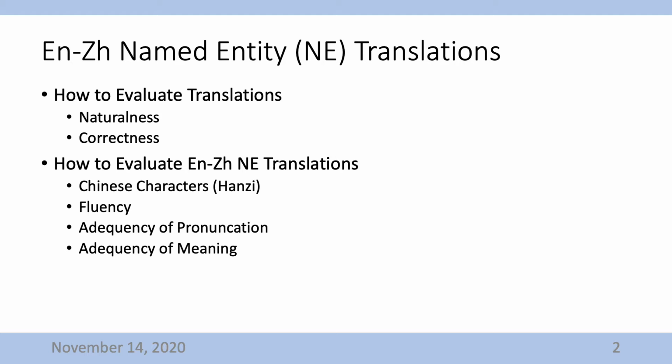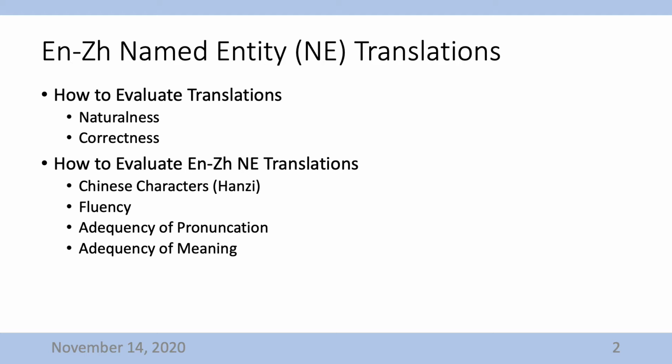So we propose the task of generating and evaluating new translations from English to Chinese, focusing on named entities. Considering general NE translation, the same as the criteria of text translation, the translation should be natural in the target language as well as have the same meaning as the source language. Besides, English to Chinese NE translation should also consider the selection of Chinese characters, Hanzi, because one thing could be represented by several Hanzi combinations. Thus, to evaluate English to Chinese NE translations, we defined three criteria for human evaluation considering naturalness and correctness with Hanzi selection.